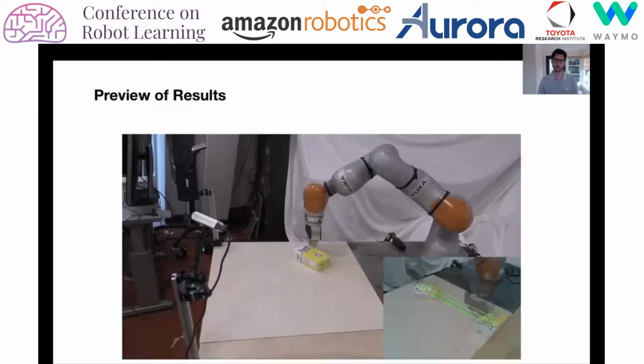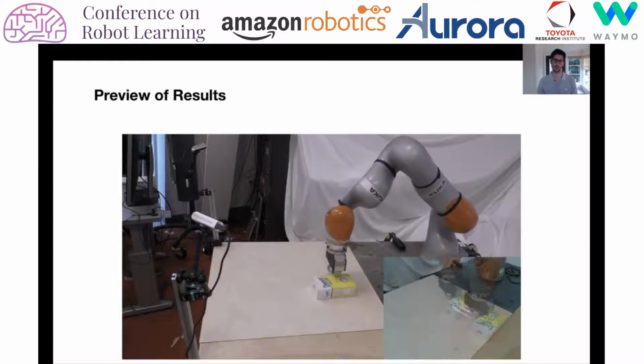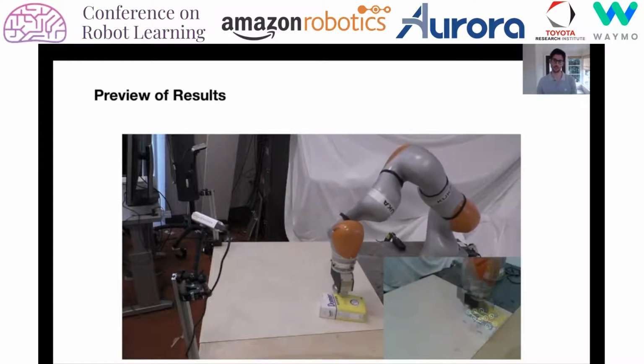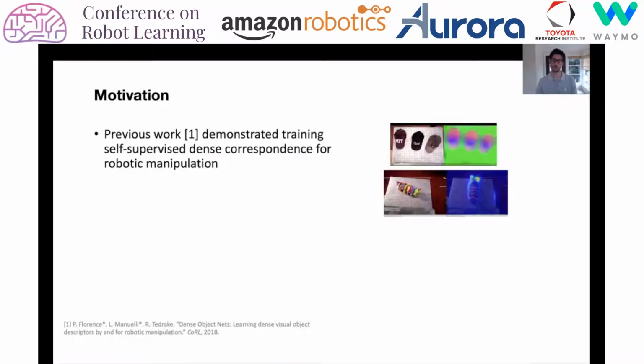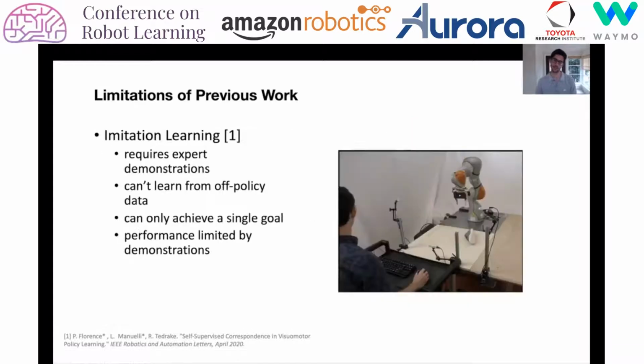In this work, we propose Keypoints into the Future, a novel approach to model-based reinforcement learning that leverages self-supervised, dense visual correspondence. Previous work introduced self-supervised dense correspondence to learn visual object representations for robotic manipulation. Subsequent work showed how these dense correspondence models could be leveraged as input to visuomotor policies to perform efficient imitation learning.